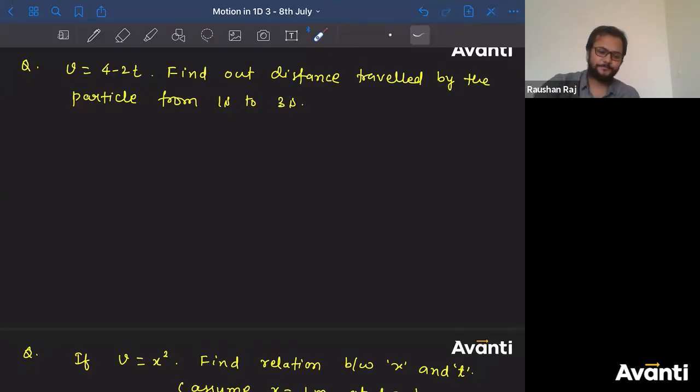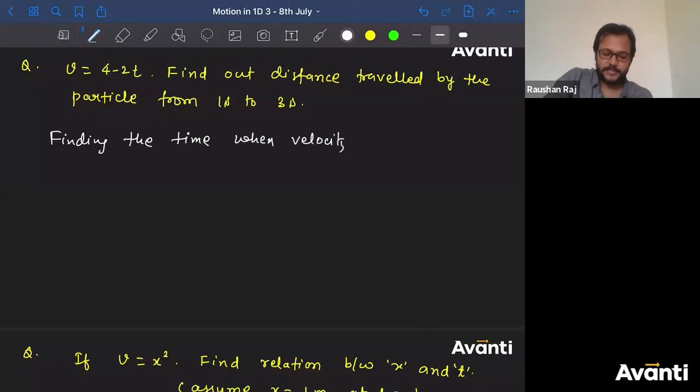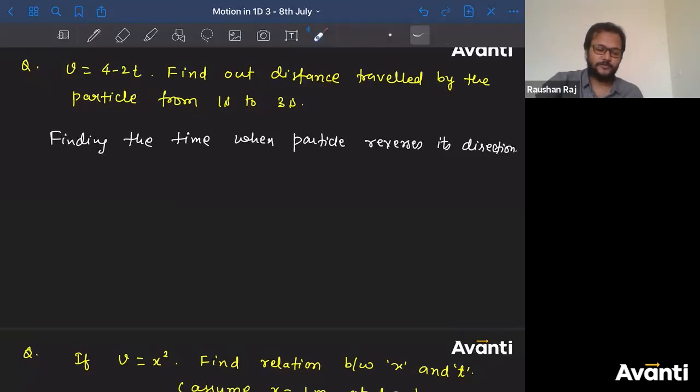Simple, no? Why? I can see v as a function of t is given to you. So I will get to know that there will be a time where the velocity will come to zero. Finding the time when velocity is zero, or when the particle reverses its direction. All right, देखो, to find the displacement is no problem, but here we have to find the distance.